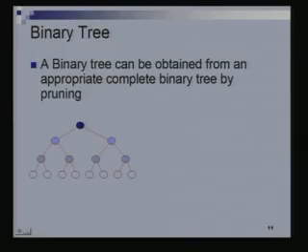Okay, now what's a binary tree? So that was a complete binary tree, right? But a binary tree, we said, is any tree in which every node has at most 2 children. So to get any binary tree, you can start with a suitably large complete binary tree and just cut it off, right? For instance, here, if I were to cut off this piece and this piece, then I would get such a binary tree.